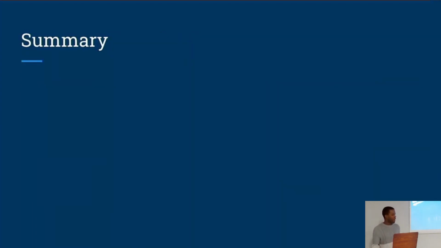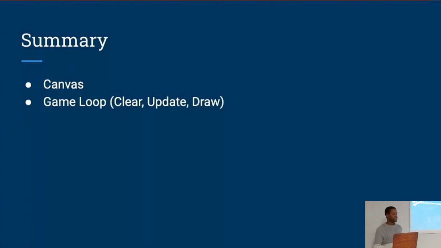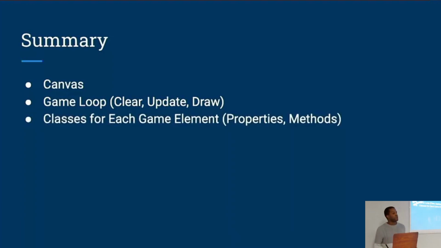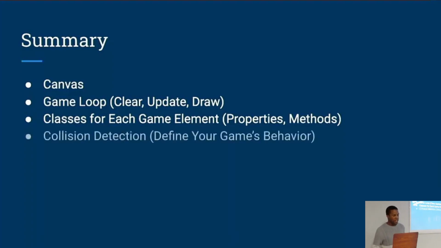Alright, so to give a brief recap of everything that we've covered today. To begin, we have our canvas, which is the area where our game is being rendered, and there's lots of different methods we could use to draw on the canvas. We have our game loop, which is a cycle of clearing our canvas, updating everything on the canvas, and then redrawing everything on the canvas. We're making everything in our game its own class, so we'll have player classes and non-player classes, and then we'll give those properties and methods that define what's going on with them. And then we'll use collision detection to define what happens when things are interacting in our game.